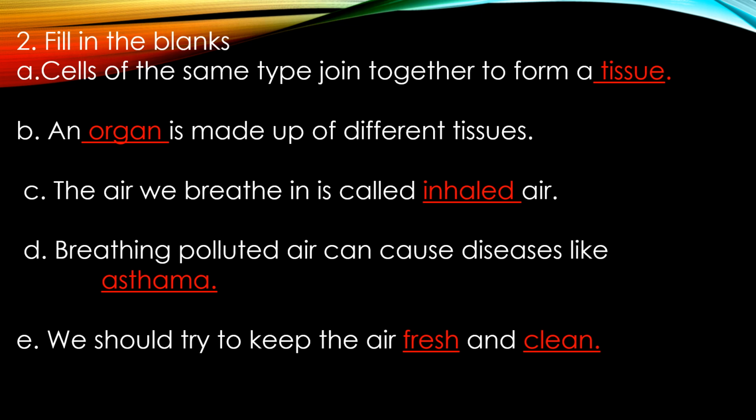Children, we have learnt that cells of same types join together and form tissues, right? And when two or more tissues are operating together, they form an organ. Organs are two or more tissues operating together. Okay? So when different tissues are connected together, they form an organ.